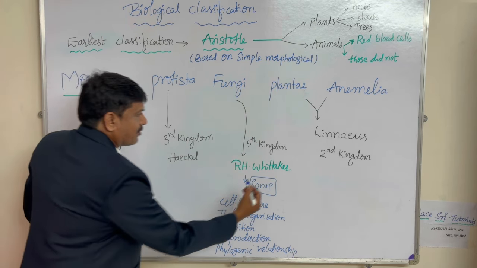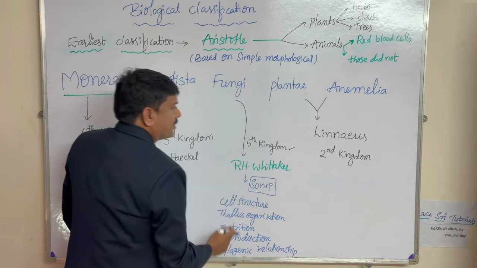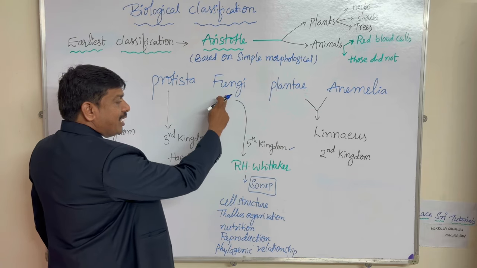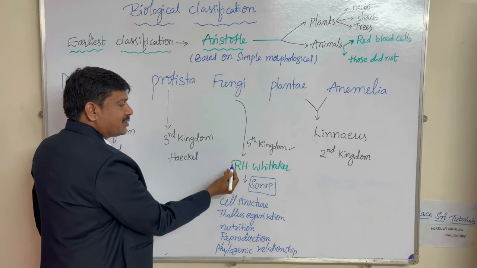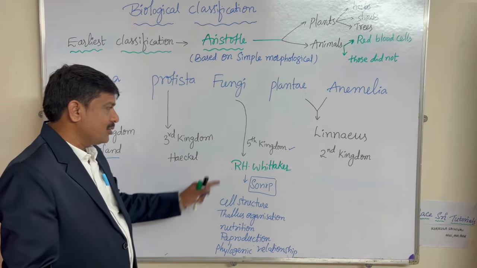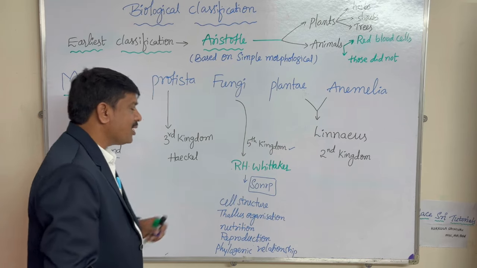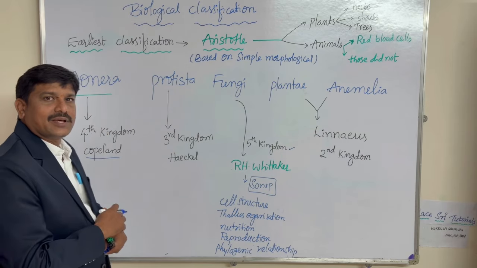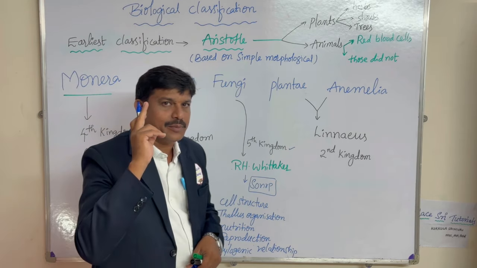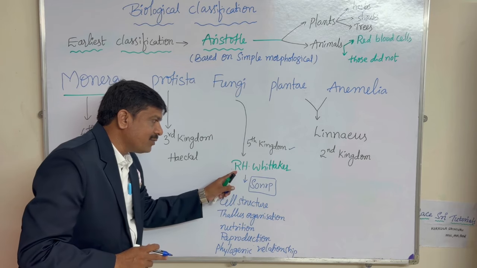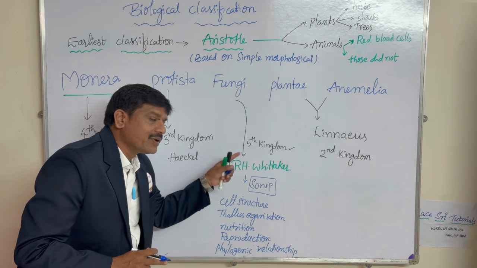The next one is the fifth kingdom, which includes fungi. Fungi was included by the scientist R.H. Whittaker, who explained the fifth kingdom. Based on what types of characteristics? That is important. The R.H. Whittaker five kingdom system is based on certain characteristics.